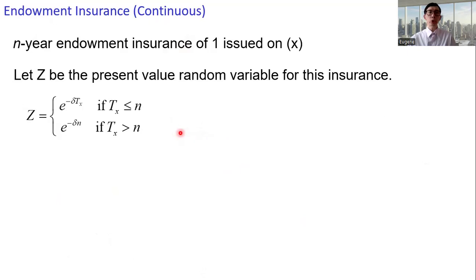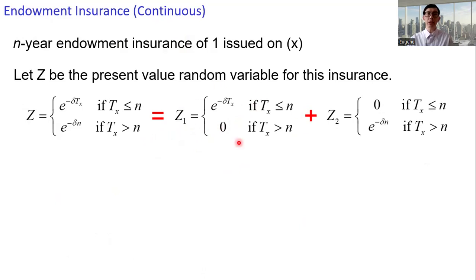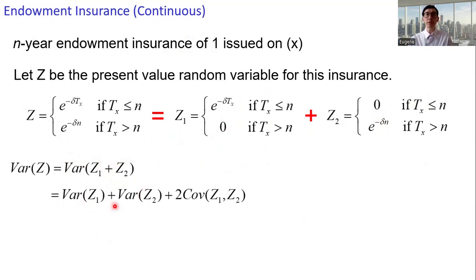For the n-year endowment insurance, we can rewrite Z as the sum of an n-year term insurance and an n-year pure endowment. To get the variance, we use the variance of Z1 plus Z2, where Z1 corresponds to the n-year term insurance and Z2 corresponds to the n-year pure endowment. The variance of Z1 plus Z2 is the variance of Z1 plus the variance of Z2, plus the covariance term, 2 times the covariance of Z1 and Z2.